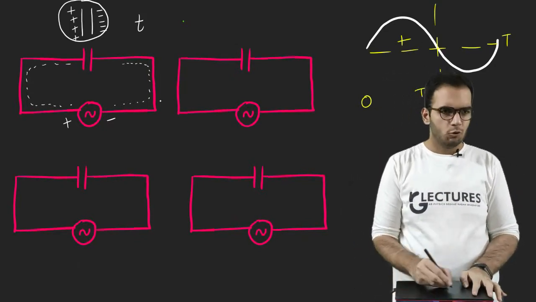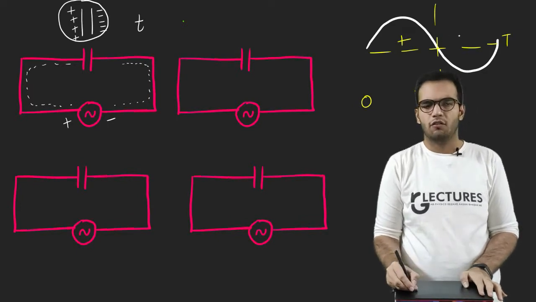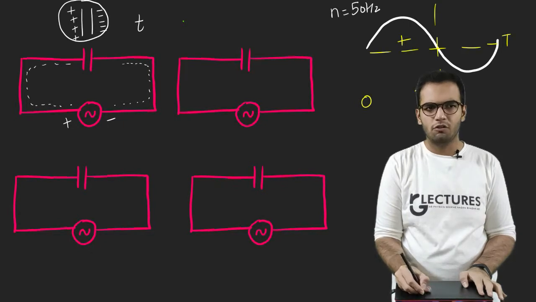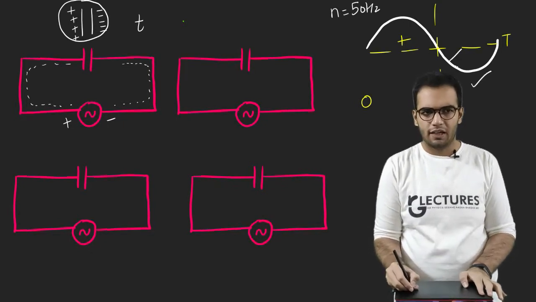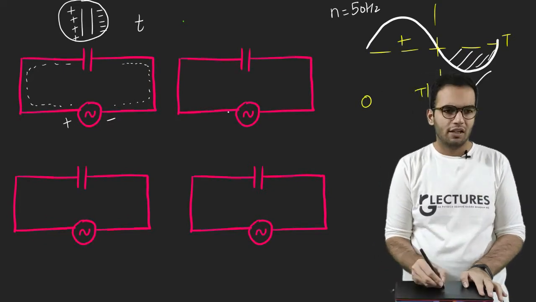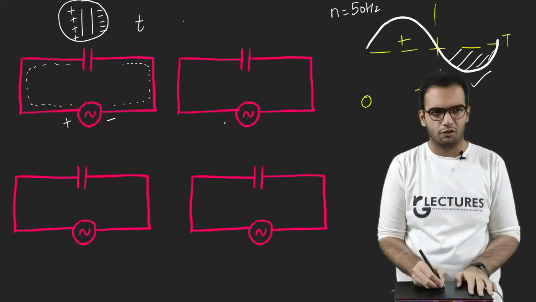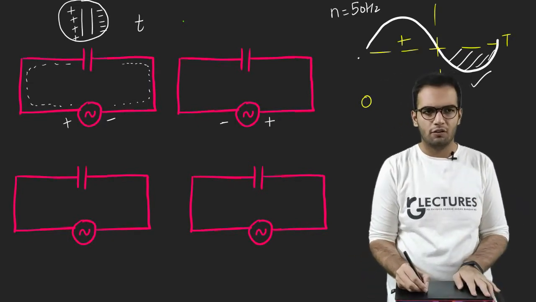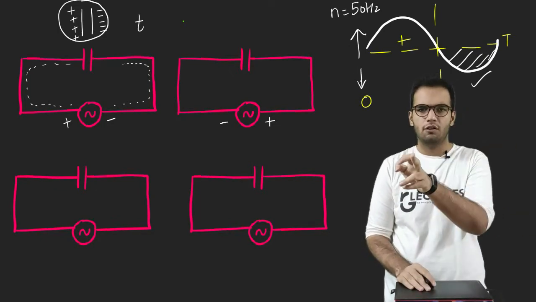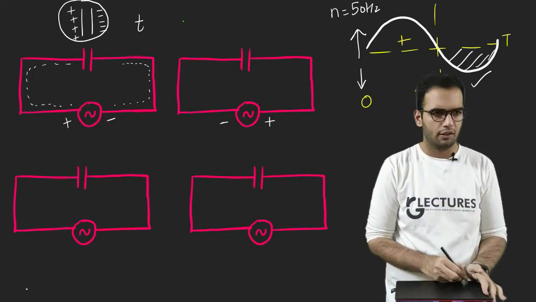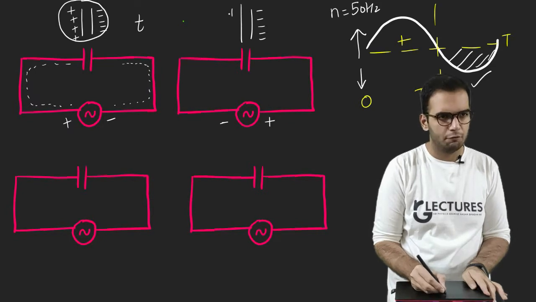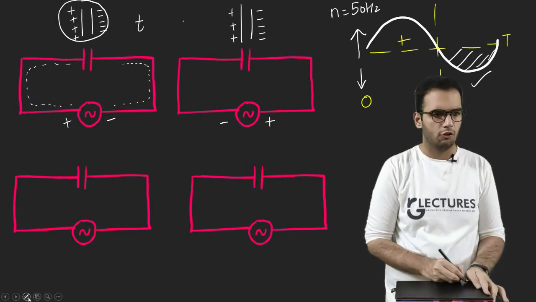But as soon as it is charged to an extent, the cycle will change, right? Because the frequency of AC is 50 Hz, so it will change. In the next instant, this cycle will come into picture, and when this cycle comes into picture, the polarity will get reversed. So here it will become minus, here it will become plus, because we are seeing here the direction is in the positive side. In the other half cycle, the direction is completely opposite. So if it is plus minus in one cycle, it will become minus plus in the other cycle. But at this instant, charges are already there. There are few negative charges, there are few positive charges on the opposite terminals.